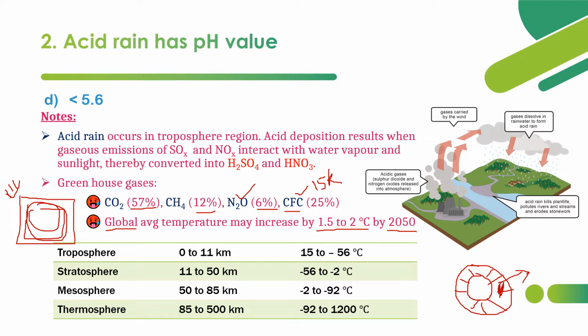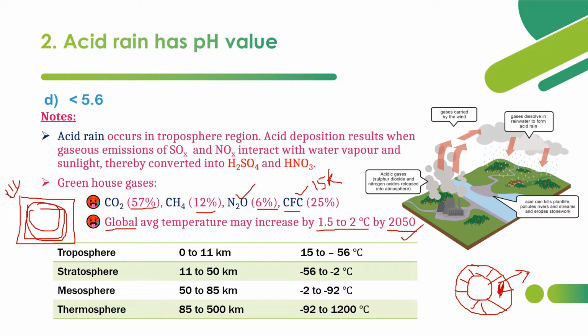There will be a rise in seawater level. There will be flooding occurring in the land areas. So many consequences will be happening when global average temperature increases by just 1.5 to 2 degrees Celsius. It is forecasted by 2050 if there are no curbs on industrial activities as of now.